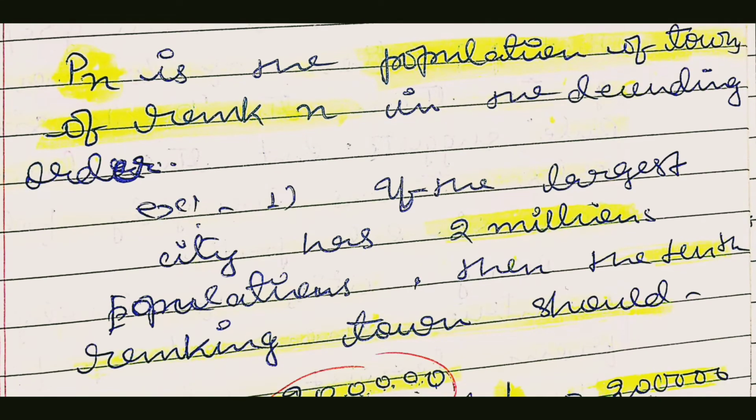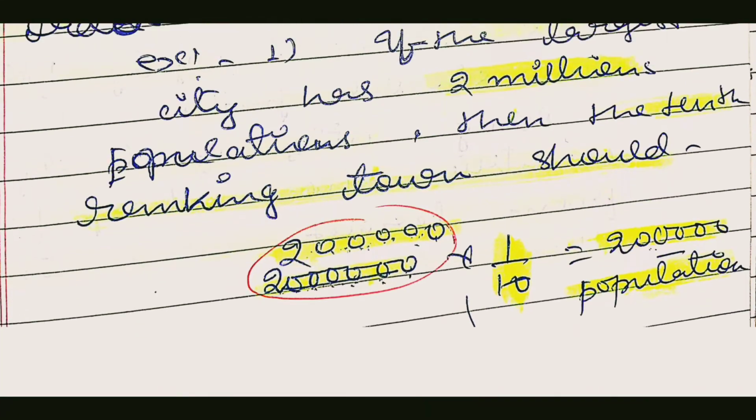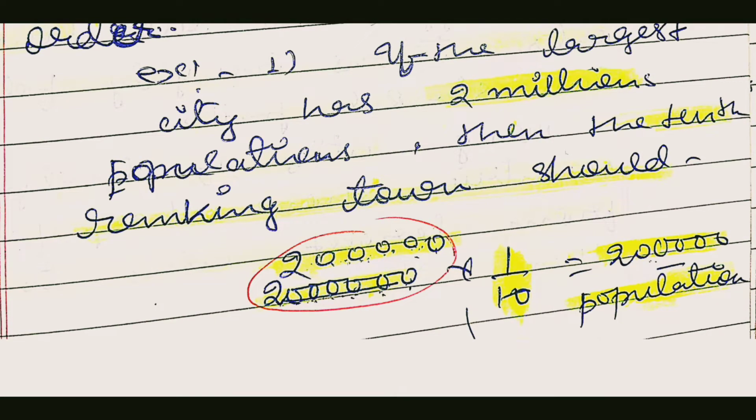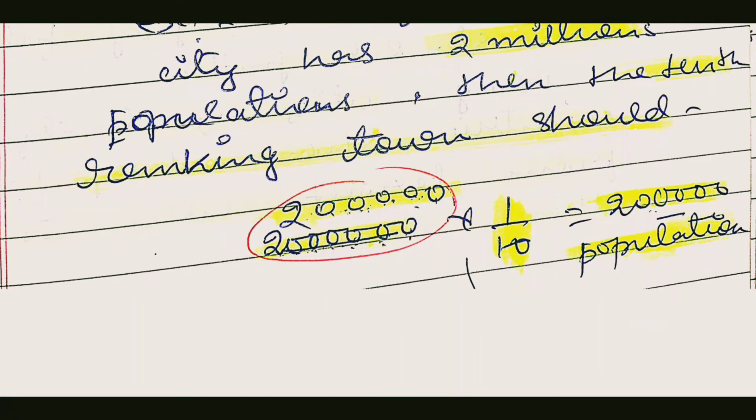I think you are not clear about the concept, so I am going to make you understand it through examples. If the largest city of a region, for example Mumbai, has 20 lakh population, what will be the population of the fourth largest city of the region?